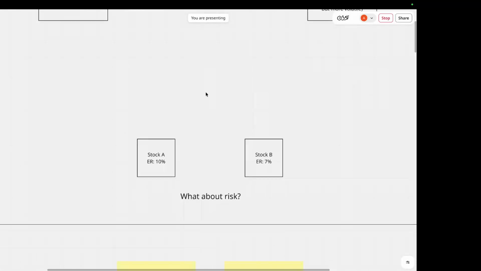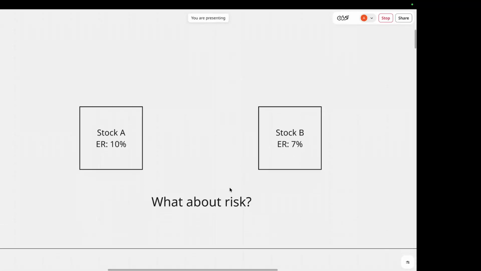So let's start off with a simple idea. You have one stock A, with an expected return of 10%. And then you have stock B with an expected return of 7%. So if you look at this at first glance, stock A might seem a lot better. But what if in reality stock A is extremely risky while stock B is relatively stable? A rational investor shouldn't simply ask which stock has the highest return. They should also ask, am I being compensated adequately for the risk that I'm taking? And this is where CAPM comes in.